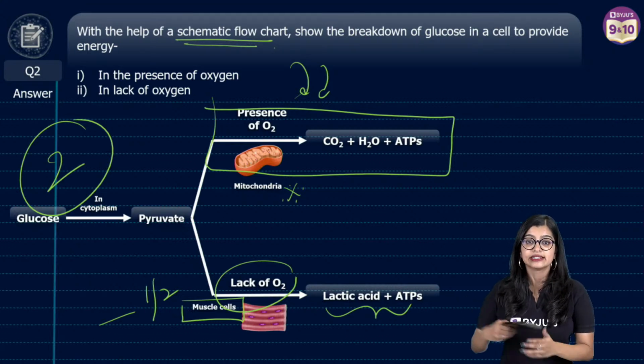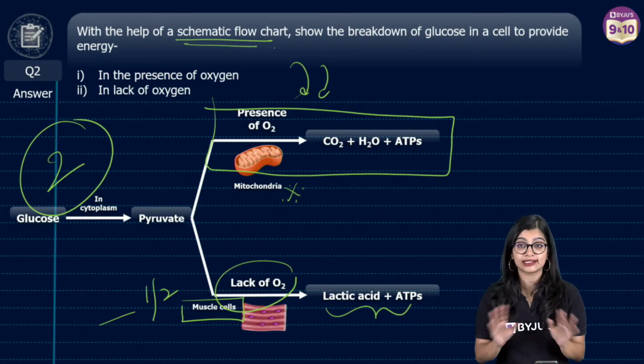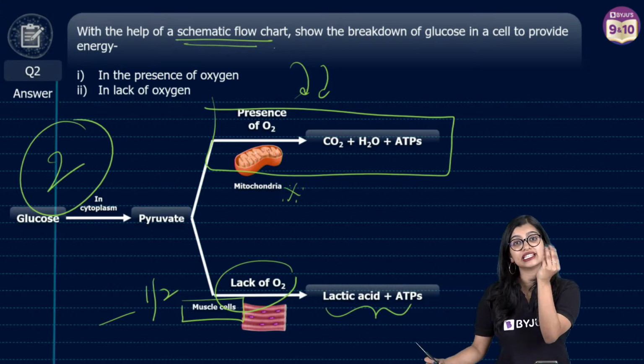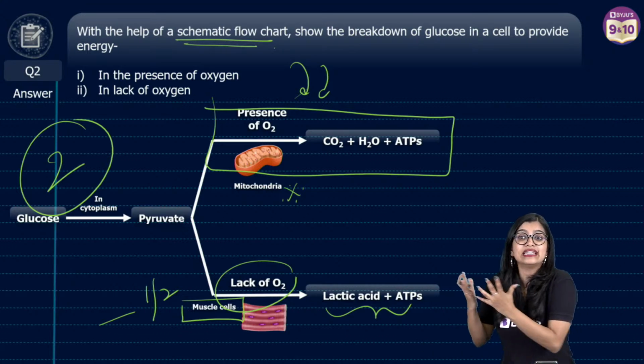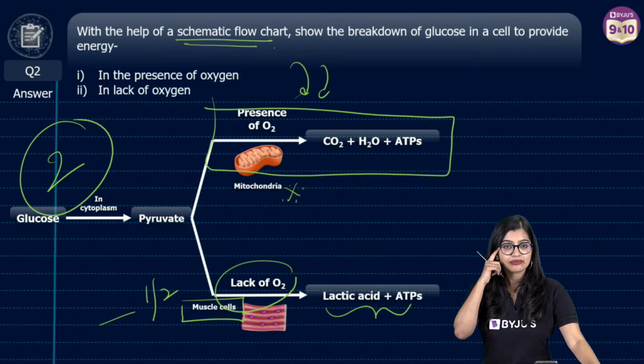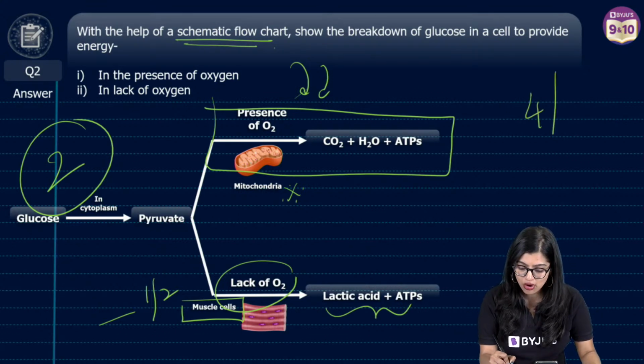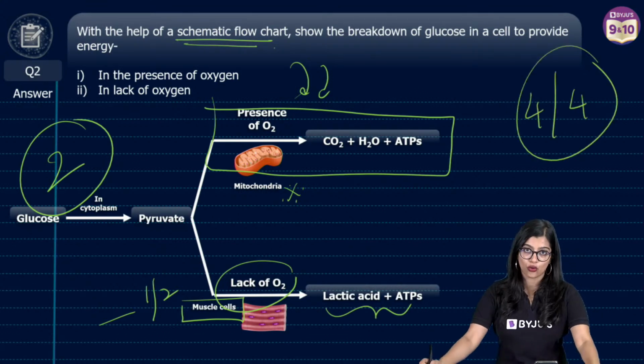Easy peasy. See, lack of oxygen means that it is not that oxygen is not there. It's just that oxygen is less, right? Lack, not enough. But absence means there is no oxygen, right? Very good. 2 out of 2, 4 marks in your pocket. So far, we have got 4 out of 4, right?